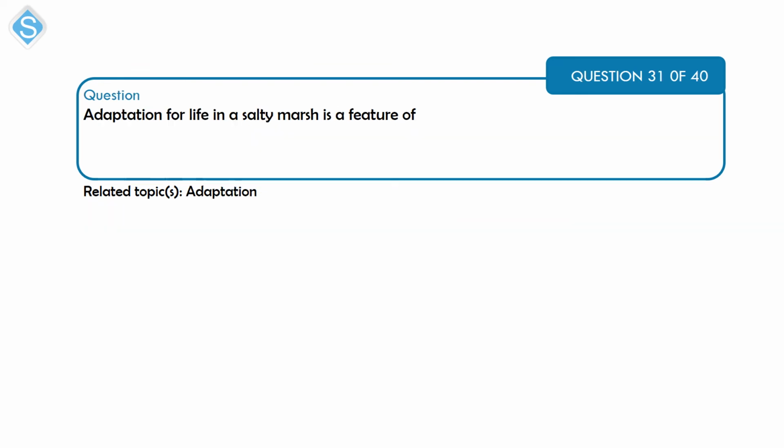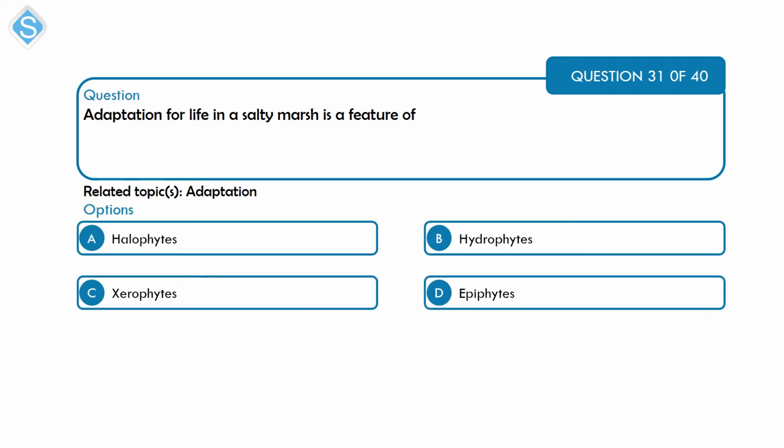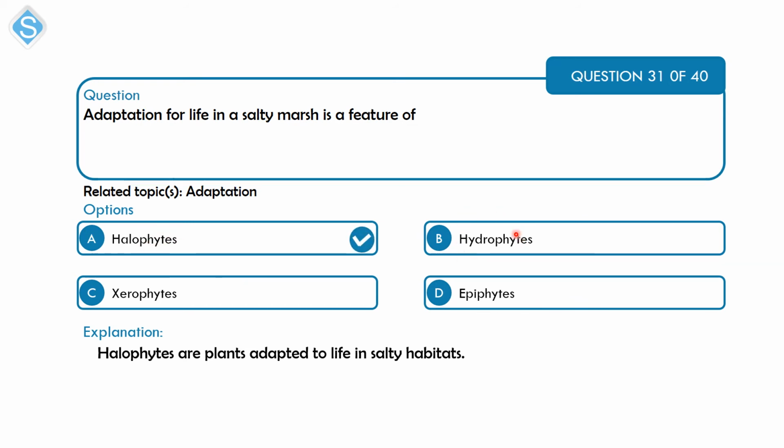Next is a question on adaptation. Adaptation for life in a salty marsh is a feature of A, halophytes, B, hydrophytes, C, xerophytes, and D, epiphytes. Alright, so halophytes are adapted for life in salty habitats. That's option A. Hydrophytes are adapted to life in regions where you have abundant supply of water. Xerophytes are adapted to life in regions where there is low supply of water, like the desert and arid lands. While the epiphytes are basically plants that get nutrients from moisture and some suspended particles.